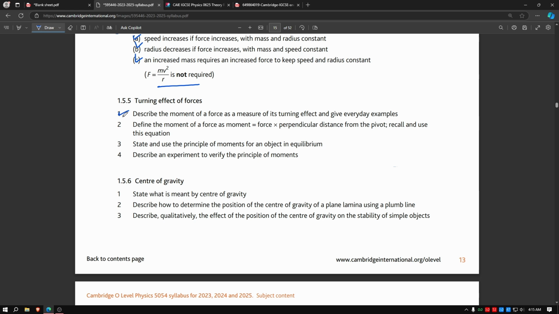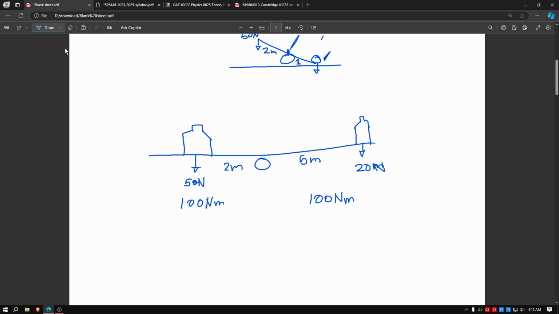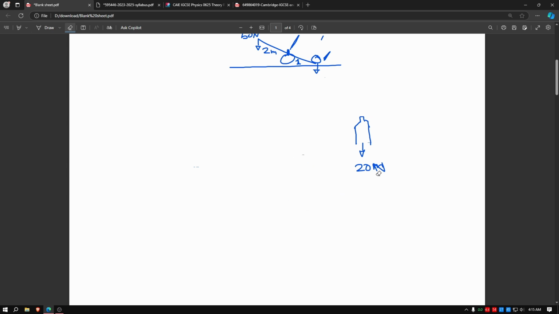So turning effect of force is done. Center of gravity: describe quantitatively the effect of position of center of gravity on stability of simple objects. What is center of gravity? A point on an object where all the weight of the object seems to act. This is the literal definition. If you want to write it down, a point on an object where all the weight of the object seems to act upon.